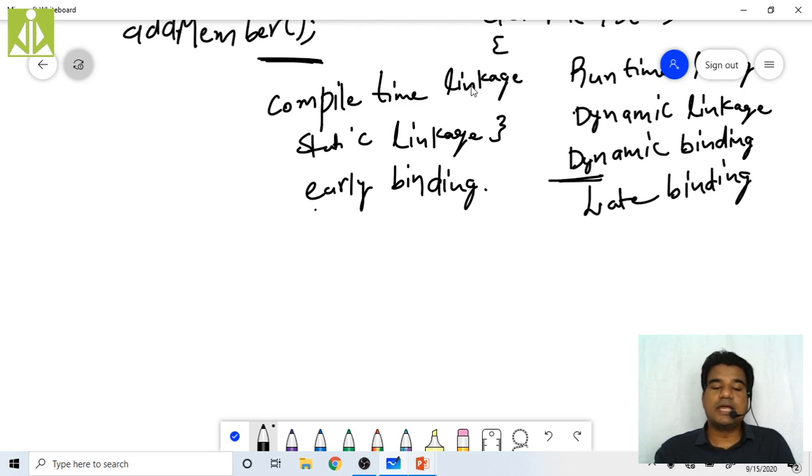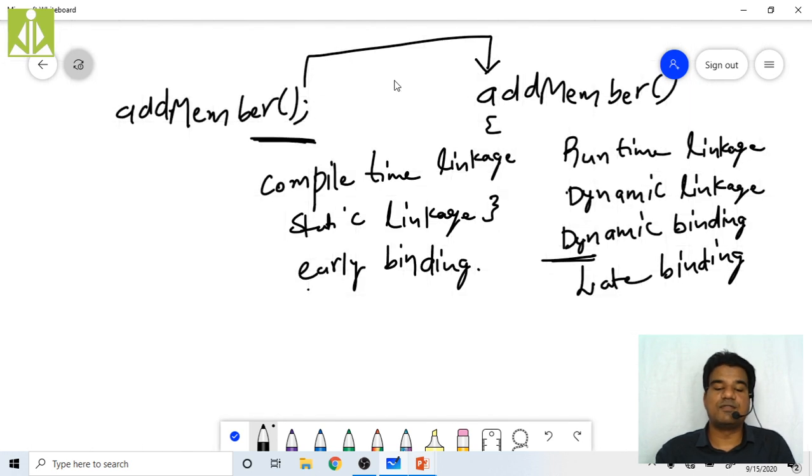The linkage from function call to the function body, if we perform it at the time of compilation, we call it compile time linkage, static linkage, early binding. If you do the same at the time of execution of your program, at the time of running your program, then we call it runtime linkage, dynamic binding, late binding. All these are just synonyms. So this understanding is important.